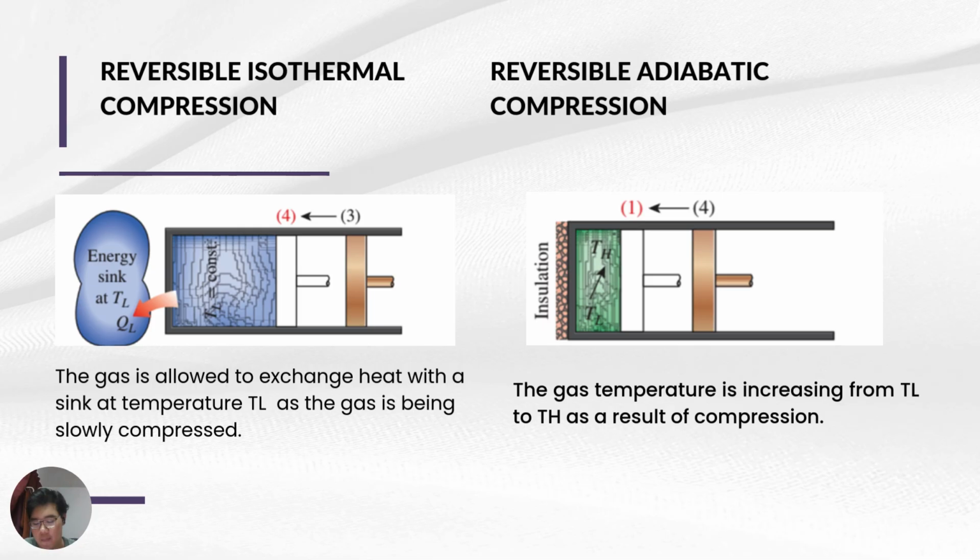And then we have reversible adiabatic compression. State 4 is such that when the low temperature reservoir is removed, the insulation is put back on the cylinder head. The gas is compressed in a reversible manner, so the gas returns to its initial state, state 1. And the gas temperature increases from TL to TH as a result of compression.